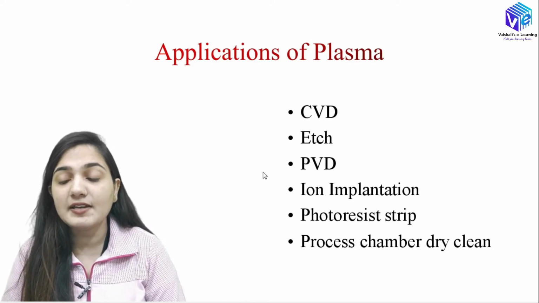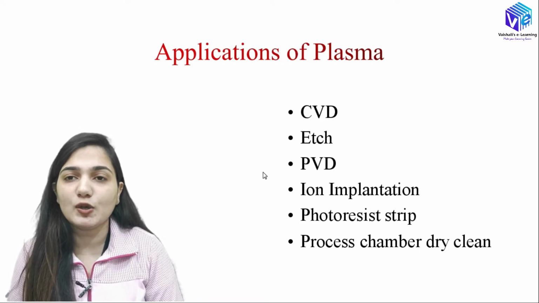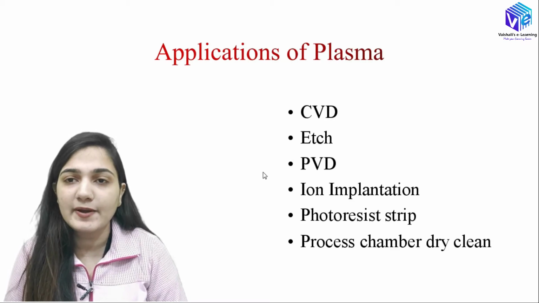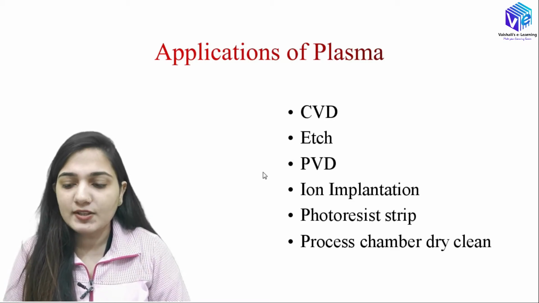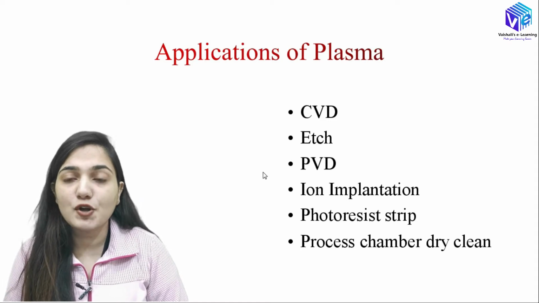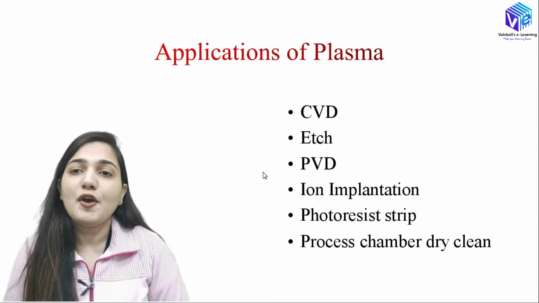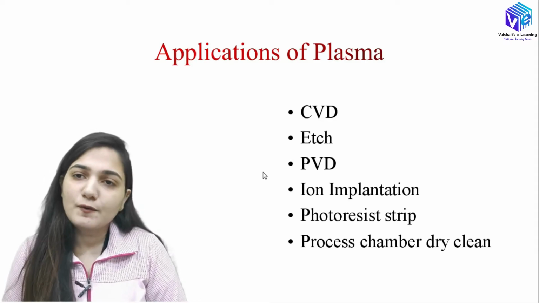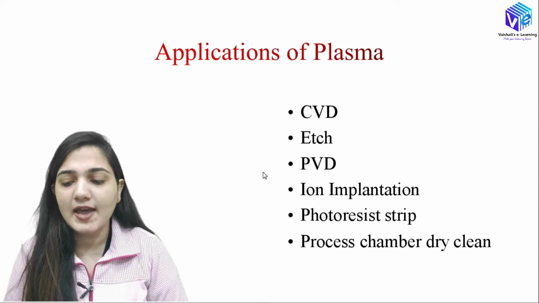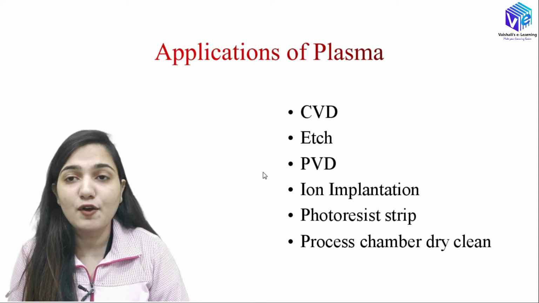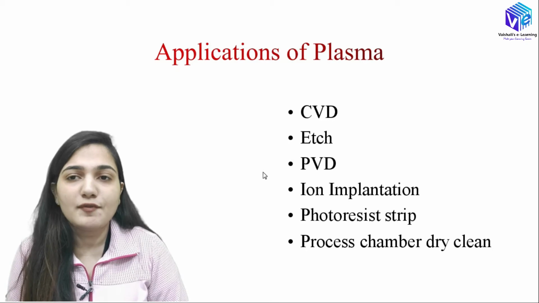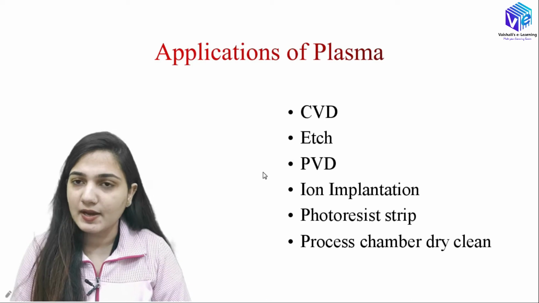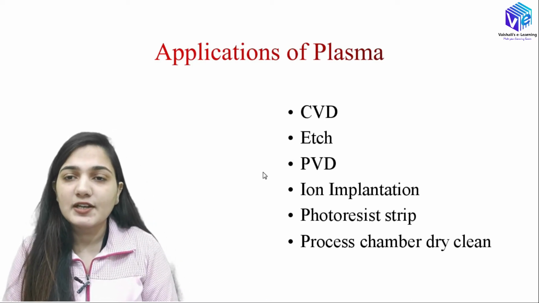Then we have the ion implantation. In the ion implantation also we require the high energy ions, or I can say ion bombardment we require, which we can generate using the plasma. Okay, so if we want to strip off the photoresist layer from the wafers, the ICs, so in that case also we can use the plasma. Okay, and after that it can be used for the cleaning of the IC. Okay, if we want to have the dry cleaning of the chip, I will be using the plasma. It can be easily used for the cleaning purposes.